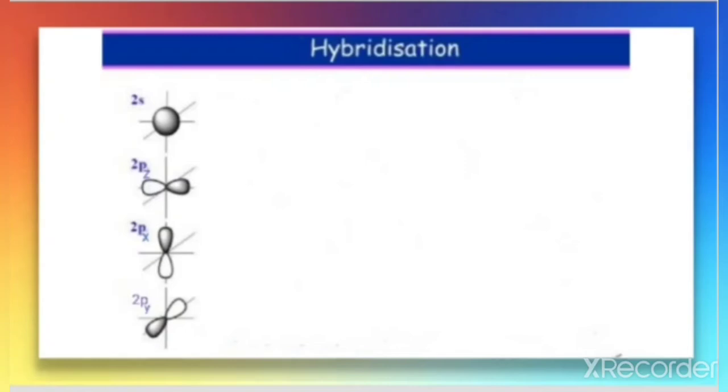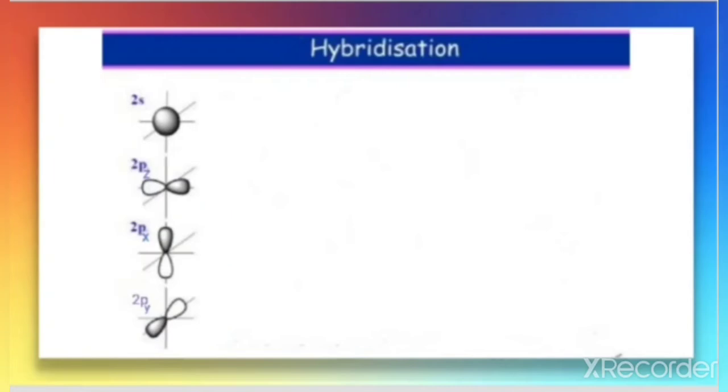You can see that all the p orbitals lie along particular axes. 2pz is on the z axis, for 2px the dumbbell is on the x axis, and for 2py the dumbbell is on the y axis.